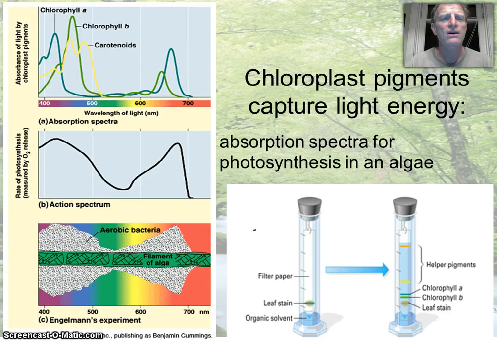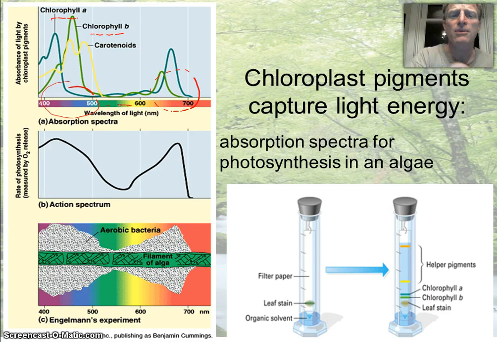And if we look up here in this chart, this is showing that within plants there's actually several pigments. We're going to do a chromatography lab where we actually extract and separate these pigments and look at the different pigments. There's two green ones called chlorophyll A and chlorophyll B, and if you look at them you can see they're absorbing primarily in the blue and purple range, but then also in the red and orange range. The one area they're not really absorbing is the green. So that is why, again, plants seem green. The green light is being reflected.